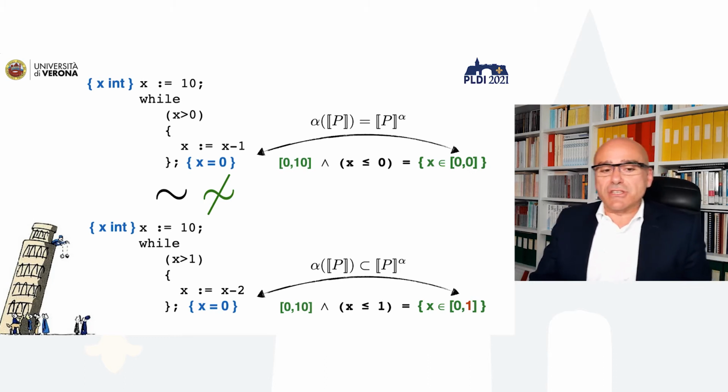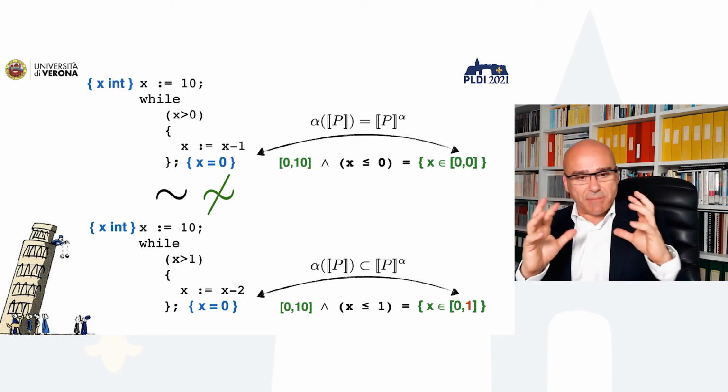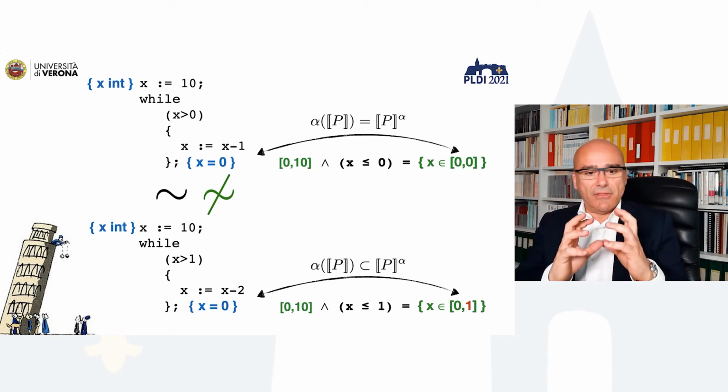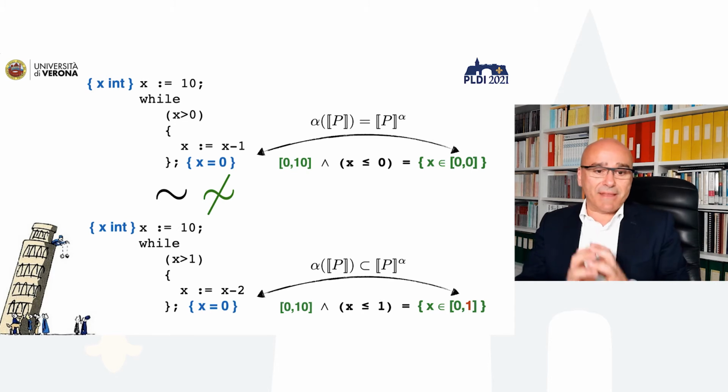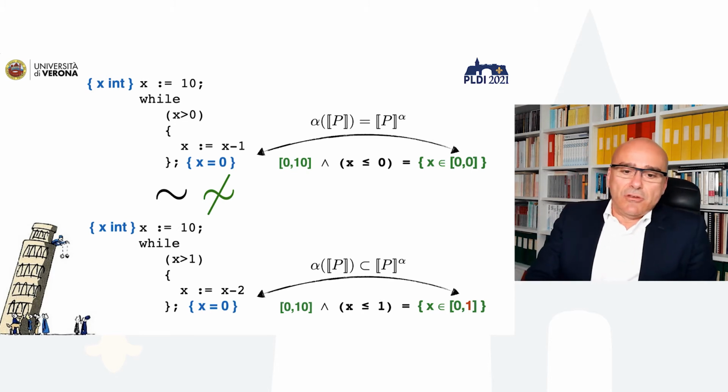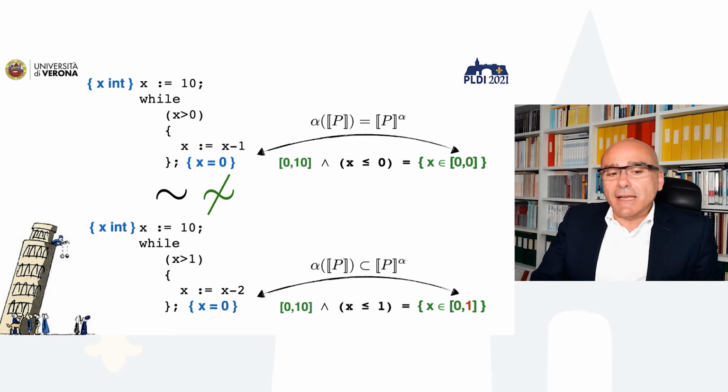But if we consider the shape, the approximated shape, not being the set of values that are computed, but the interval of those values, you immediately observe that by looking at the interval, you lose information. For instance, the first loop correctly provides that x is 0, but the second loop correctly says that it can be 0 or 1.